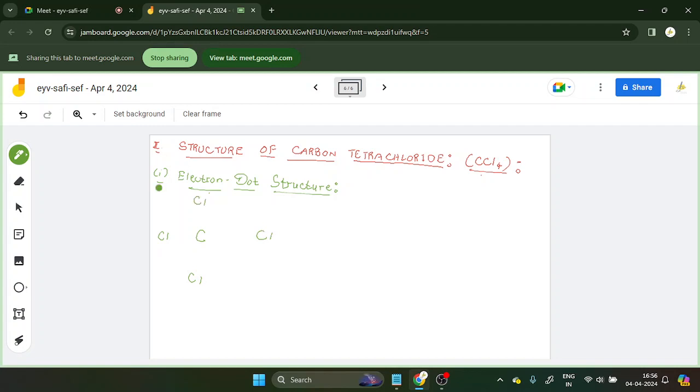Because carbon has a valency of 4, 4 electrons will be there in the last shell, right? So let us do one thing. I am going to represent the electrons of carbon by this. Clear? 4 electrons of carbon.